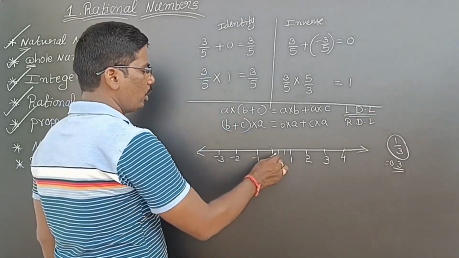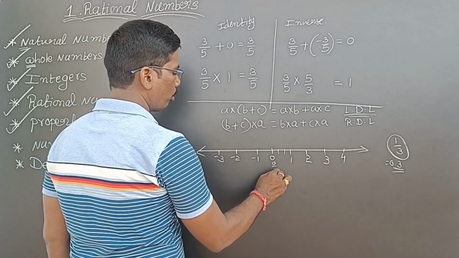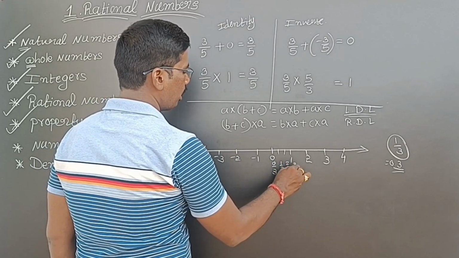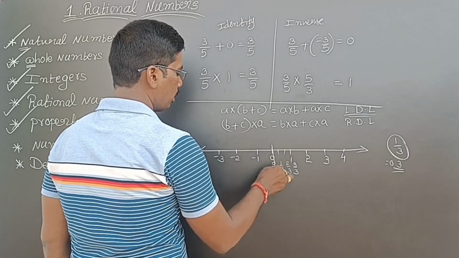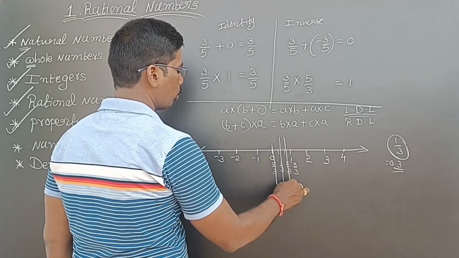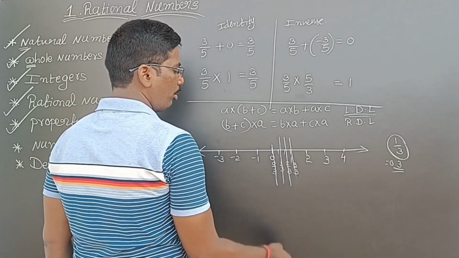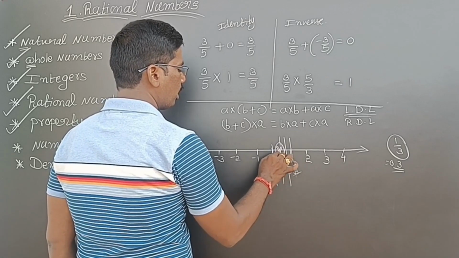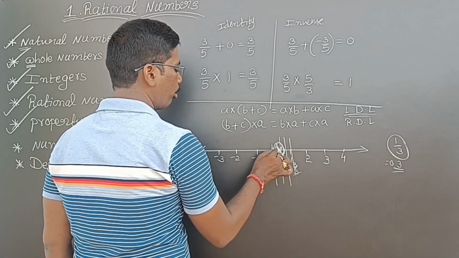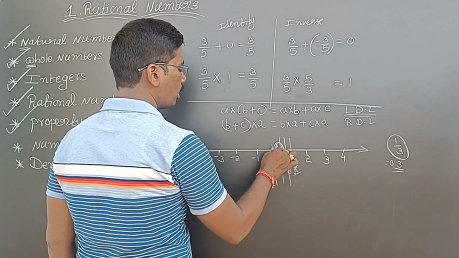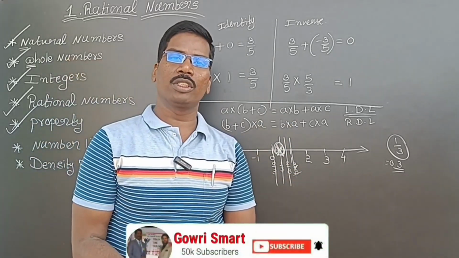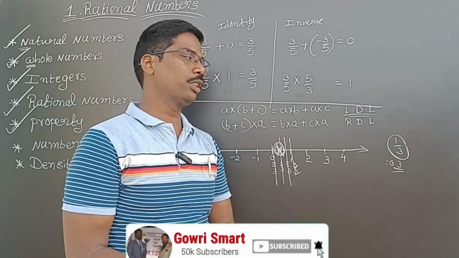3 equal divisions if you do, then this is called 0 by 3, this is 1 by 3, this is 2 by 3, this is 3 by 3. See here, this is 0 by 3, this is 1 by 3, this is 2 by 3, this is 3 by 3. 3 by 3 means 1 only. Now, 3 by 3 means here, this point is called 3 by 3. So, in the number line, from 0 to 1, this is called 1 by 3. So, like that, we can represent rational numbers.